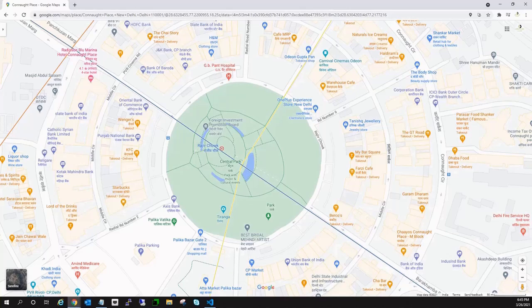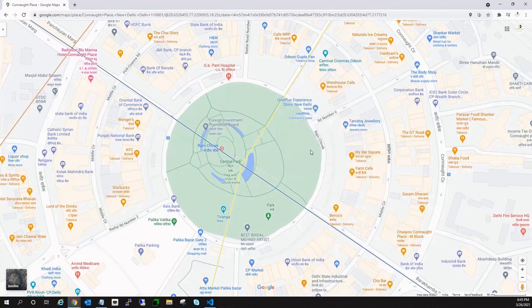In this video, I'm going to show you how to get the exact location of any place in Python. There are already several ways to get a particular location's latitude and longitude in Python, but there is always a problem with exactness. So over here, I'm taking an example and I will show you what I'm going to do.